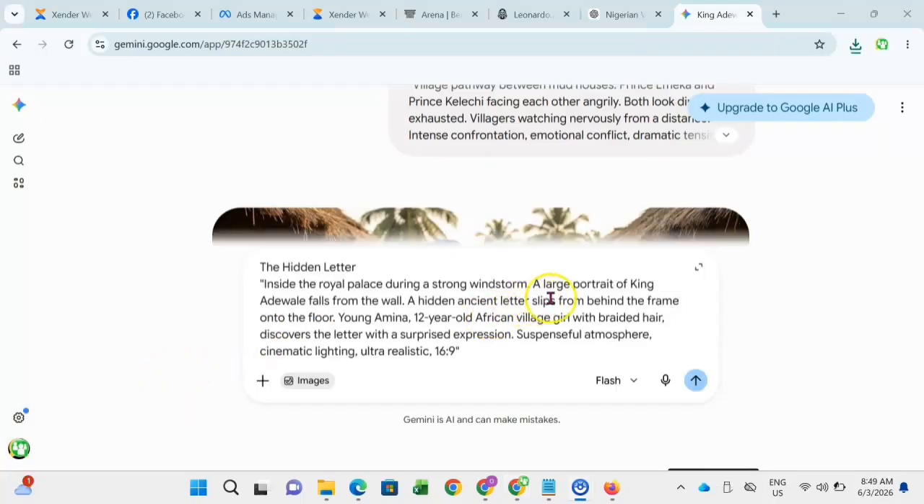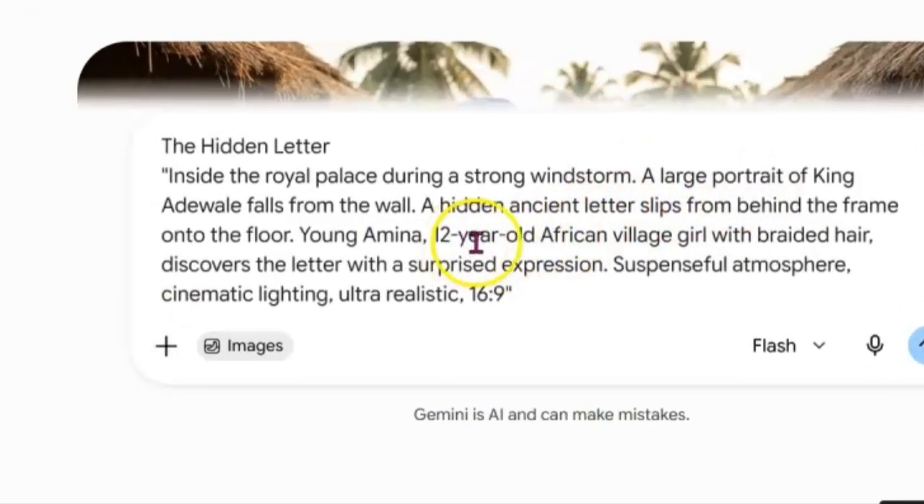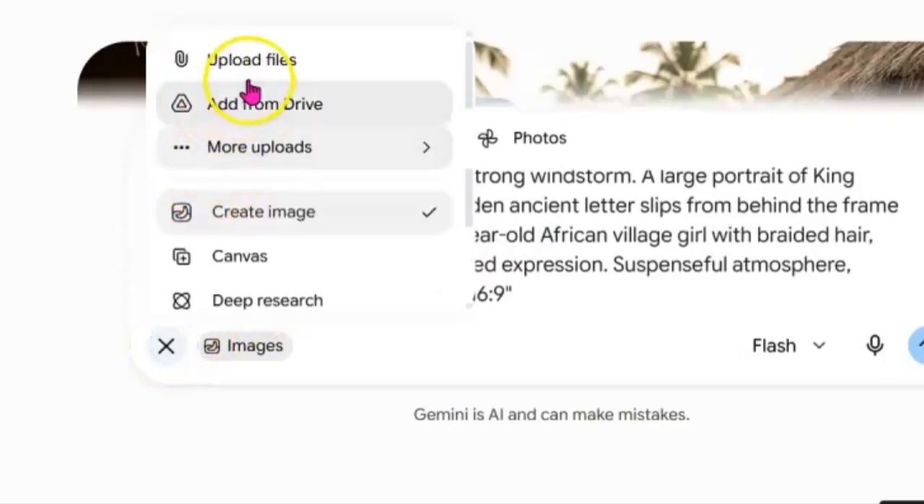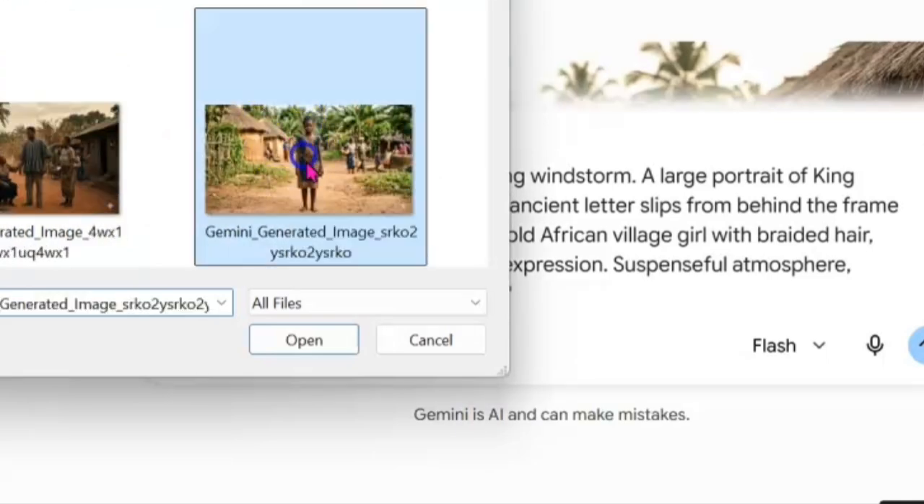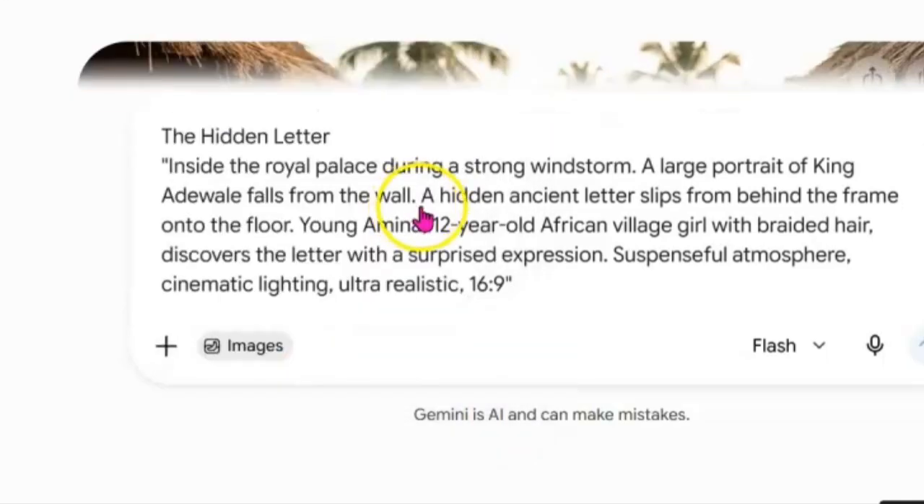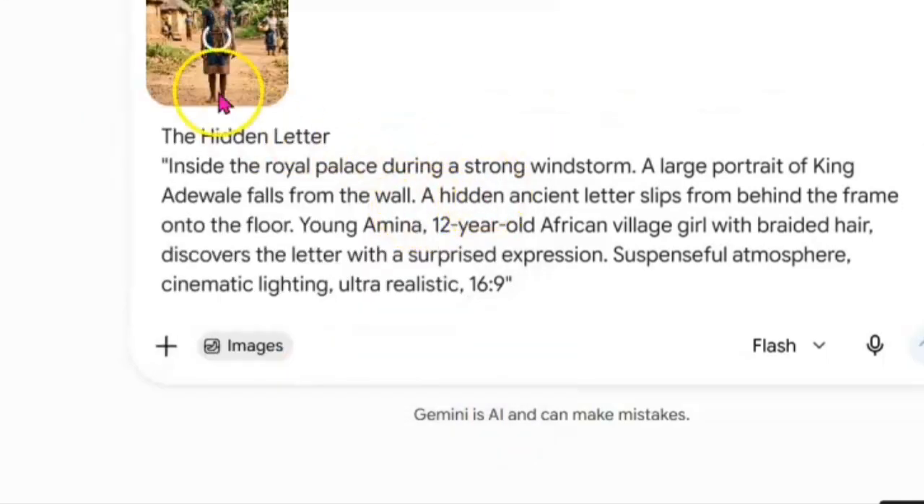Okay. This is another scene. Now this one involves the 12-year-old girl, which is Amina. So the girl we created as an avatar character, we're going to go ahead and look for her and add her up. So we will get a hint of, okay, this is the picture.